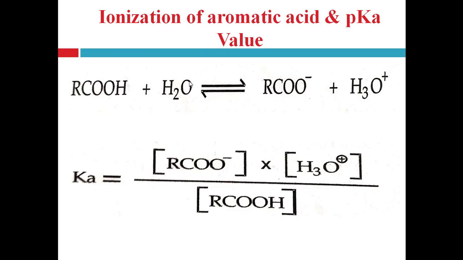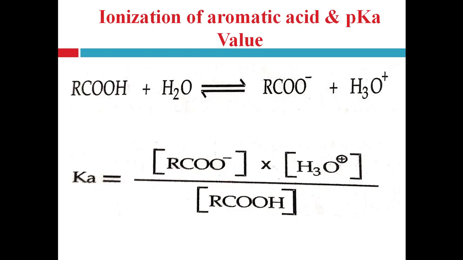Ka is the dissociation constant or equilibrium constant or acid constant, or you can say acid dissociation constant, right? If the Ka value of the acid is larger, that means the concentration of H3O plus ion is more, right? And if this concentration of H3O plus is higher, that means the acid is stronger.